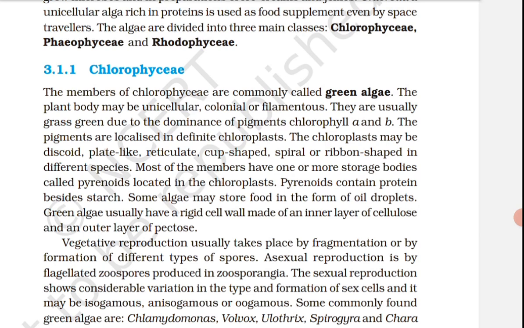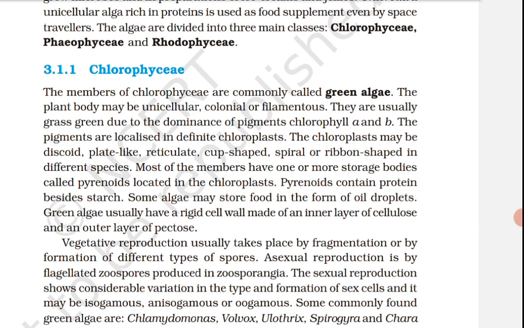Sexual reproduction may be isogamous, anisogamous, or oogamous. Union of gametes may take place in water or within the oogonium in the oogamous species. The gametes are pyriform, pear-shaped, and bear two laterally attached flagella. The common forms are Ectocarpus, Dictyota, Laminaria, Sargassum, and Fucus.